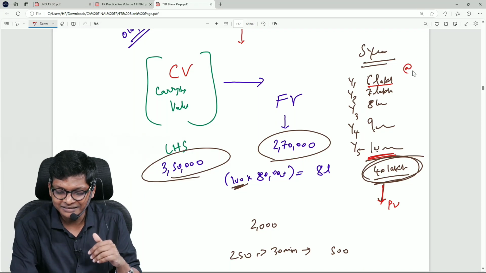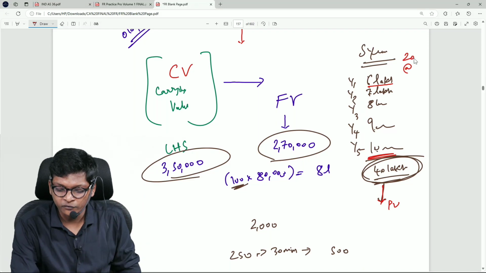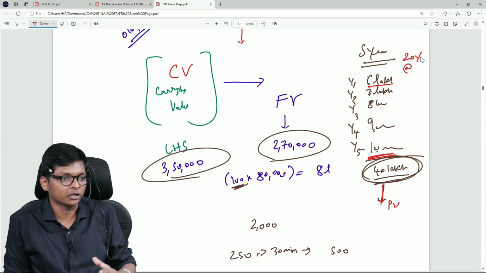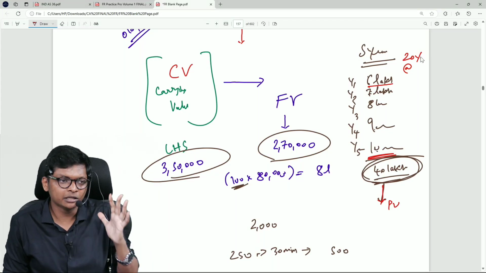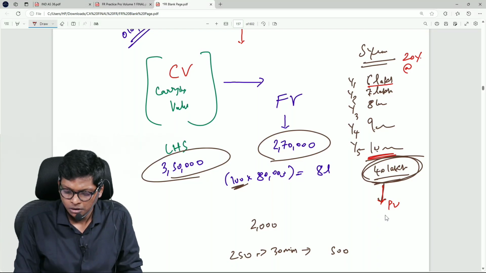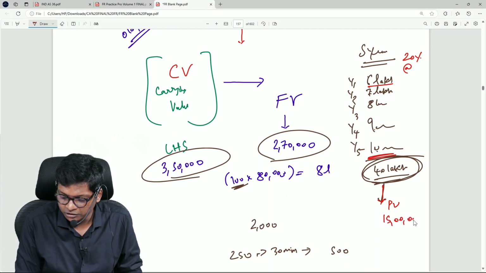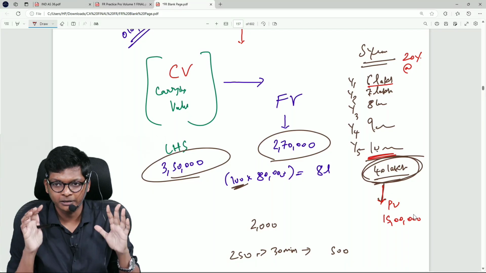Don't compute. Let me use a good discount rate of 20%, guys. High discount rate for risk, for the risk of car accident, this, that, everything. With a high discount rate, 40 lakhs, at least it will come to 15 lakhs after discounting. I am just doing it roughly guys. I am not computing. Correct?